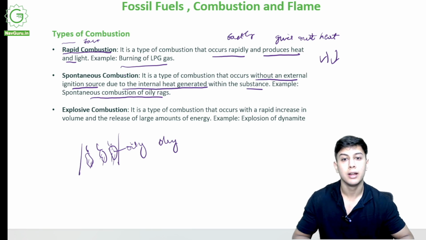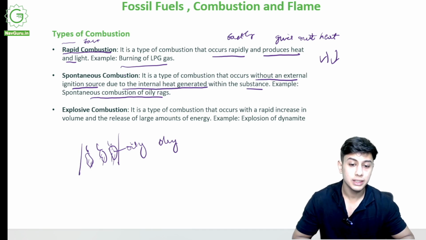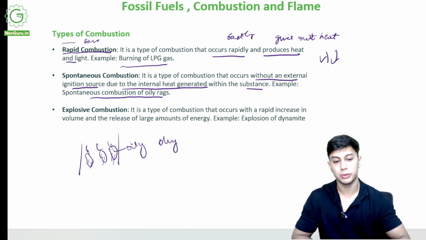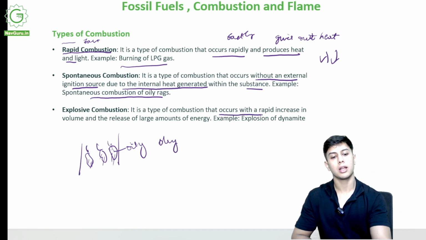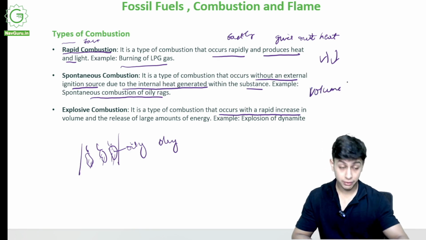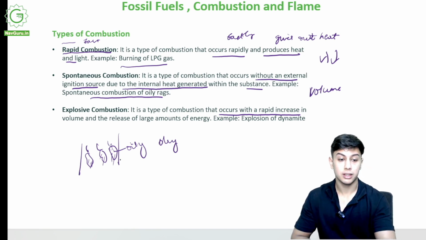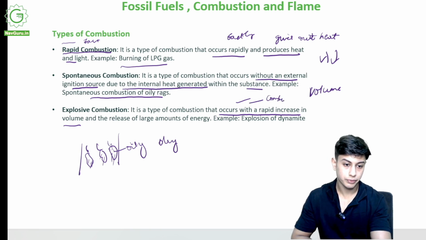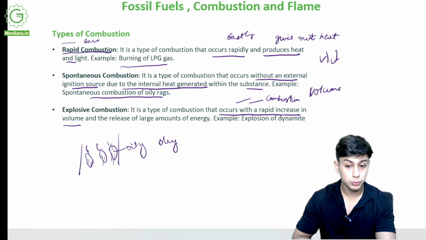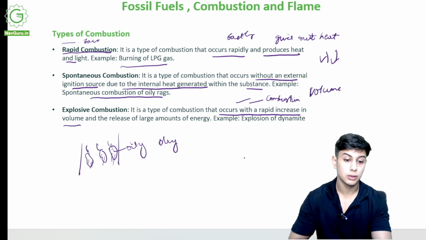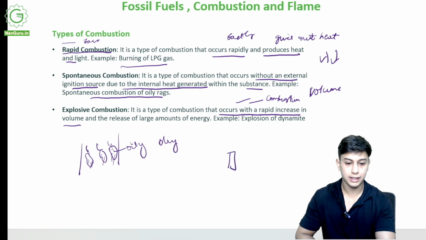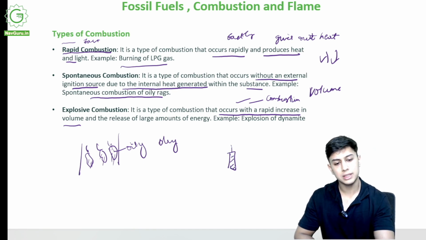Now I come to explosive combustion. As the name suggests, very fast and on a very large scale is explosive combustion. It is a type of combustion that occurs with a rapid increase in volume. Suppose there is a lot of volume of an inflammable substance, and it has caught fire, but the volume has suddenly increased. Suppose there was a firecracker, we've all seen firecrackers.